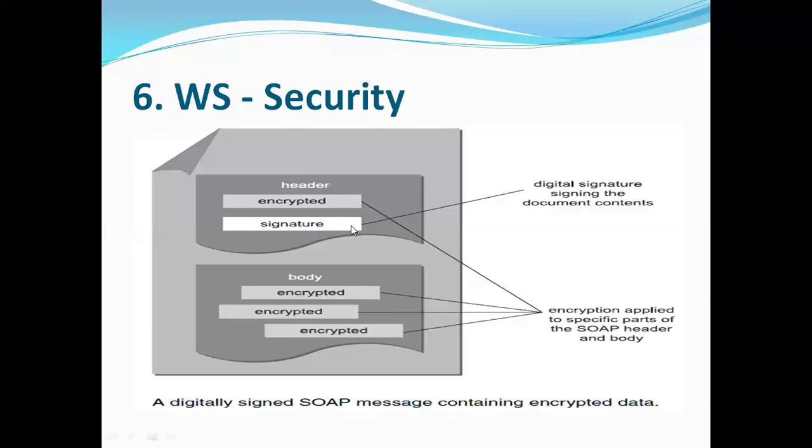And that security information is provided by the SOAP envelope. In case of a SOAP based service, we provide that security information inside the header. And the body tag is used for passing the information parameters. Requested parameters or response parameters are processed in the body tag in encrypted format. So with the header and body parts, you use this digital signature or encryption type of security when you use a SOAP based service.